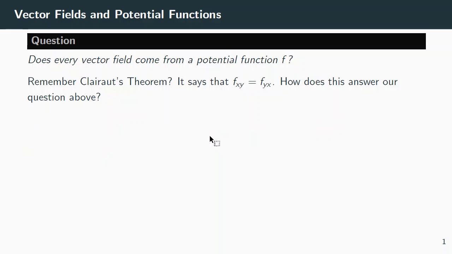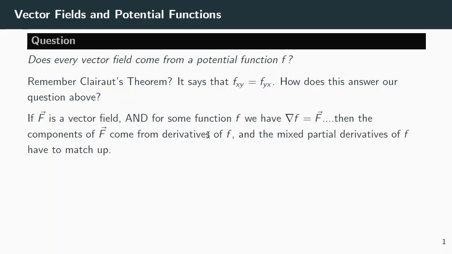Clairaut's theorem said that if you had a function little f, and you took the mixed partial derivatives fxy and fyx, those would be equal to each other. They're not the same thing mathematically, but when you work them out, they will always end up matching up as long as f is a nice function. And that will end up answering our question above. So how does that answer the question above?